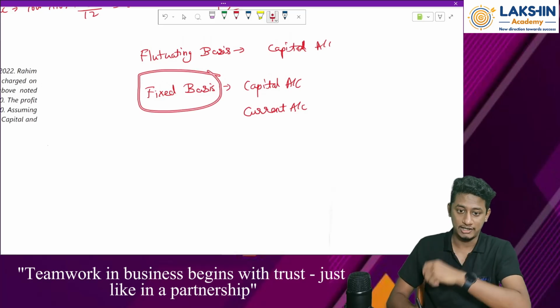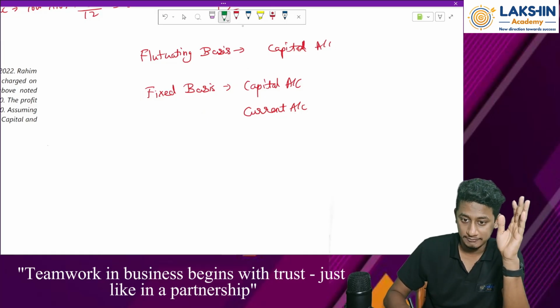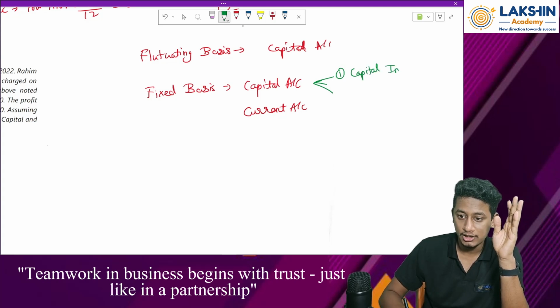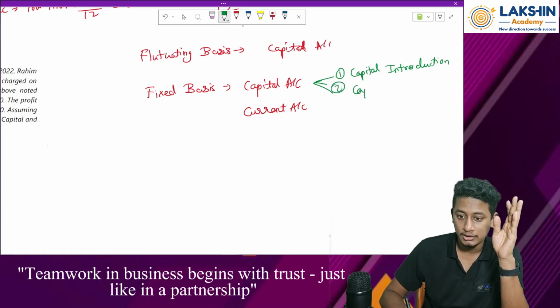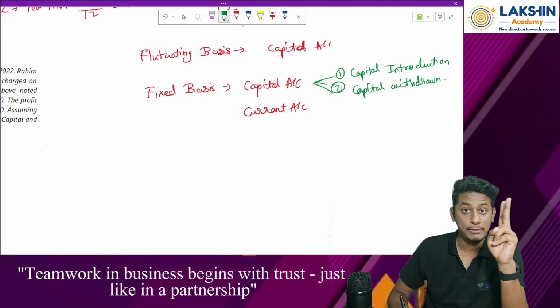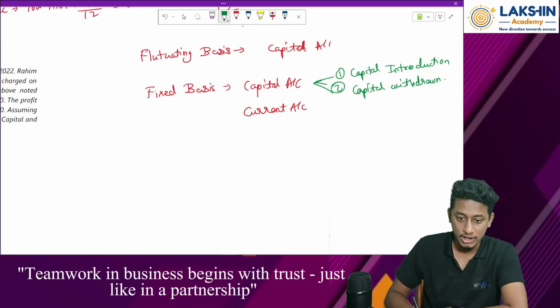Okay, why I will tell you. In capital account, whatever I prepare, I pass only the following entries. 1, capital introduction, and 2, capital withdrawn. Only 2 entries will be passed in the capital account and no other entries will be passed in the capital account. Remember this. Okay. Now coming to current account, what entries will be passed?